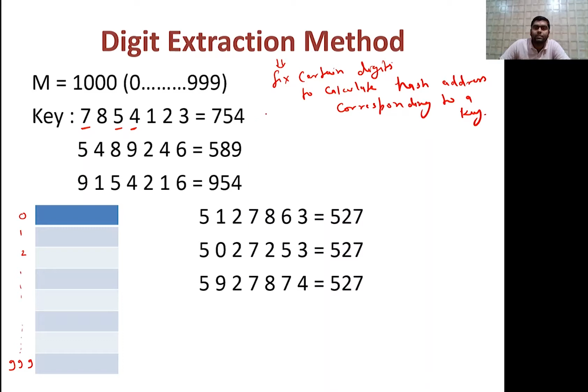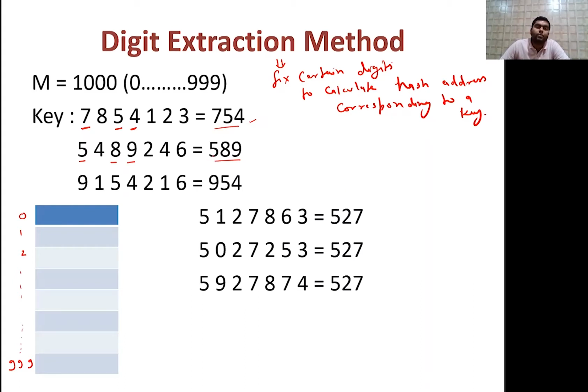So in this case we are taking the first, third and fourth digit. So the key is 7, 8, 5, 4, 1, 2, 3. So what will this return? It will return 754. Similarly, taking the first, third and fourth digit of the next key, what will it return? 589. So this particular hash address has come, and the key will map here.